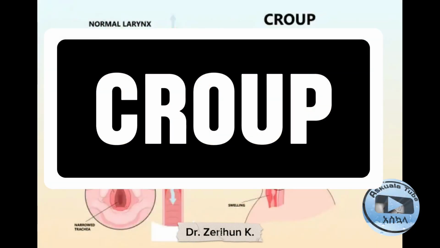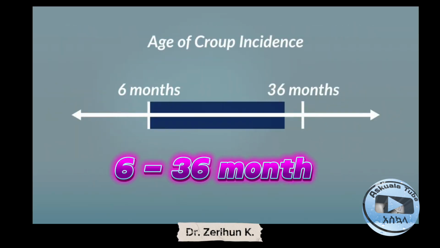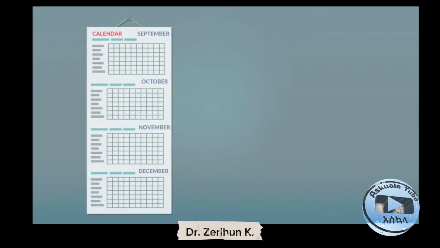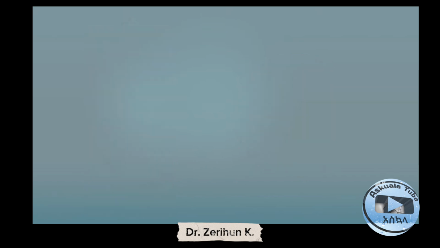Today we'll discuss Croup. Croup is an upper respiratory tract infection, commonly affecting the age group of 6 months up to 36 months. It is not common in age groups greater than 36 months or less than 6 months. The commonest season for Croup is September, October, November and December.